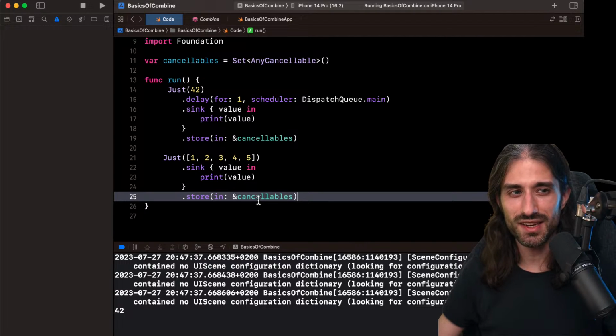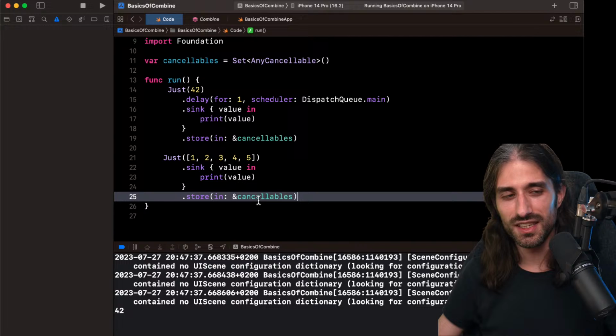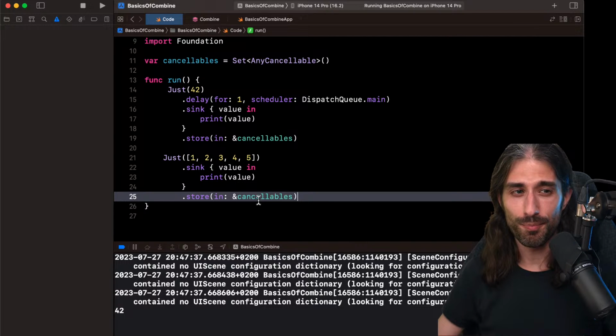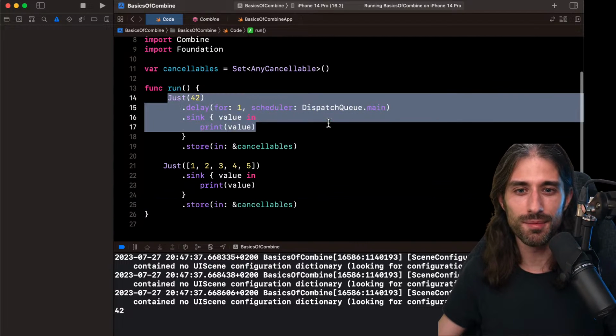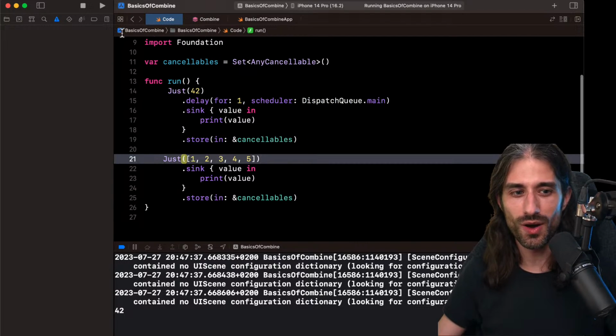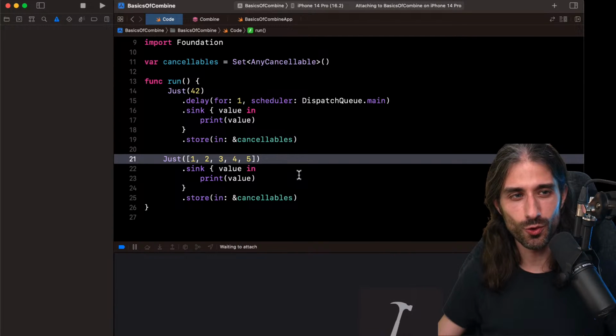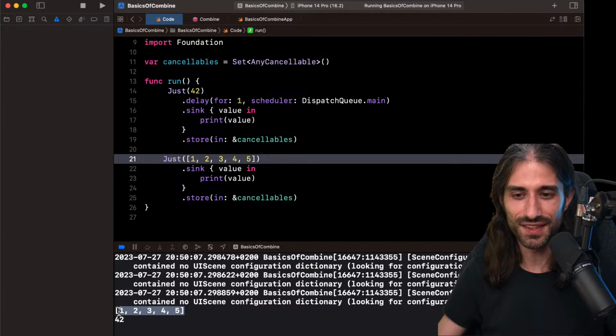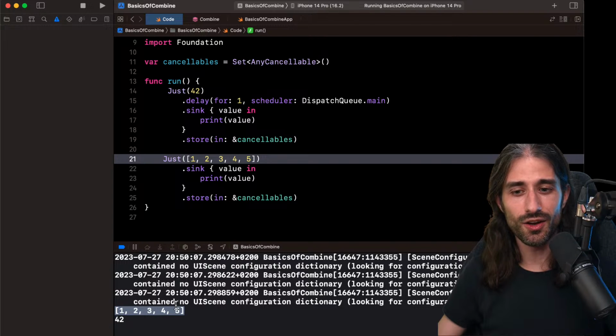The reason I'm asking is because there could be two possibilities. Either it could be a publisher that publishes an array once, or a publisher that publishes each of the elements in the array. Actually, there is only one result that kind of makes sense, and if you look at the code above, it should be pretty obvious which one it is. So I'm still going to run the code just to show you. And as you can see, indeed, it is only producing the array once.